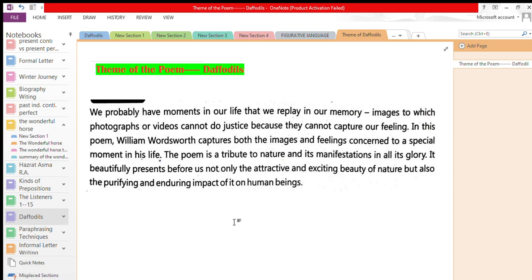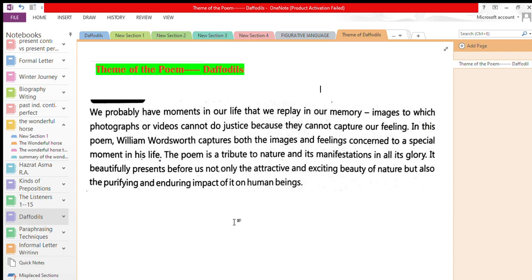It deals with nature and its beauty, and it tells us that we have moments in our life that we replay in our memory. Definitely we have memories of different moments, but images, photographs or videos cannot do justice because they cannot capture our feelings. We do capture videos, but they cannot express the feelings which we had at that particular moment.